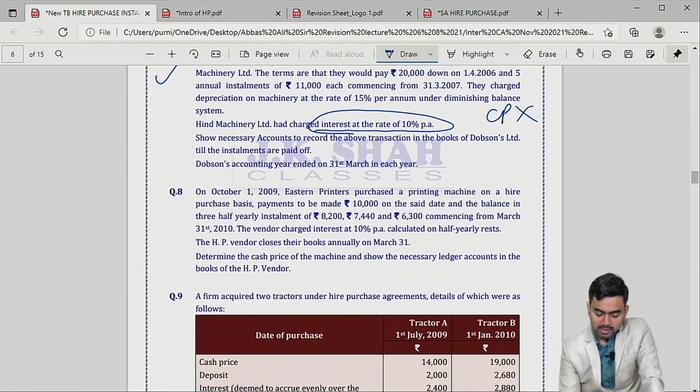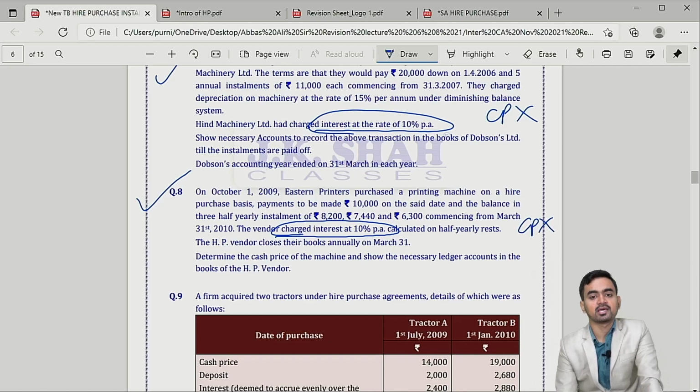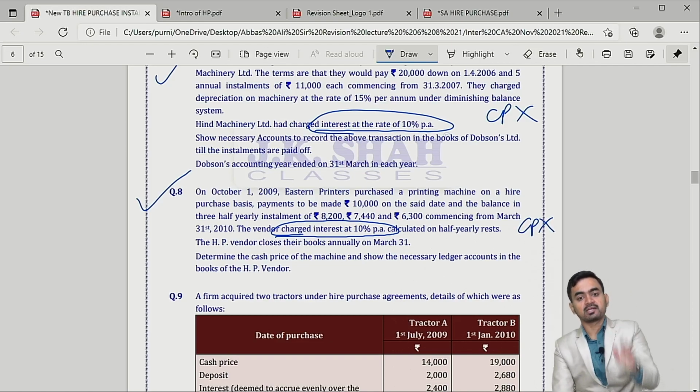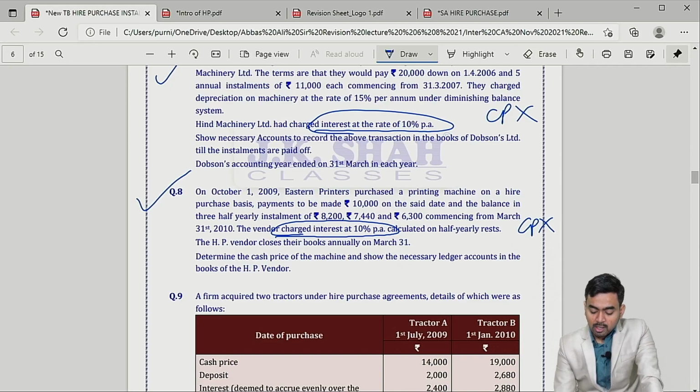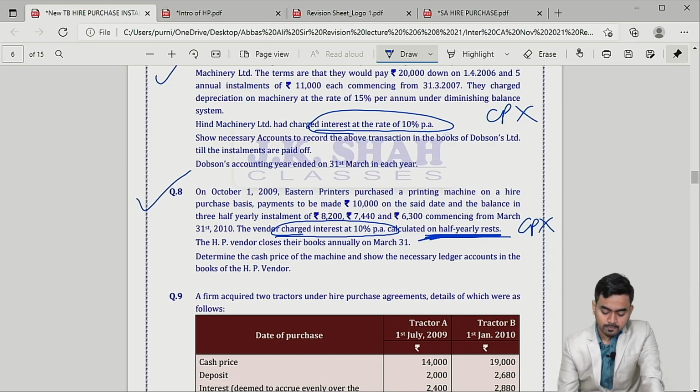And one more question, that is question number 8. If you see this question number 8, again over here, interest is 10% per annum, but the cash price is not there. What will you do? Prepare the table, fill in reverse way. The only important point in this question is that interest is calculated at half yearly rest. Please take care while solving this particular sum.